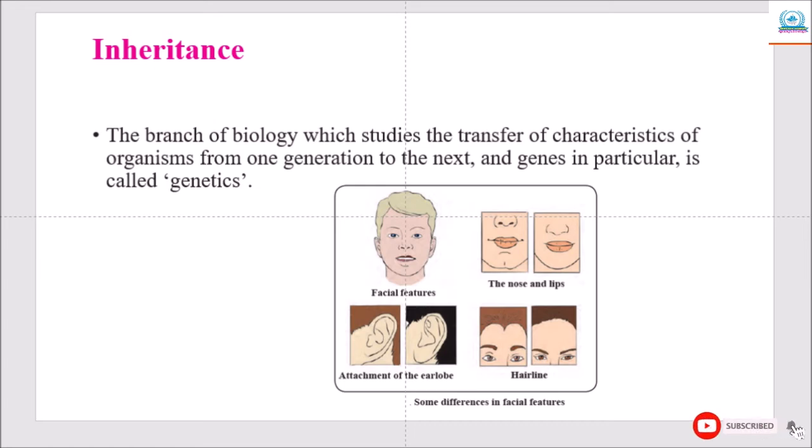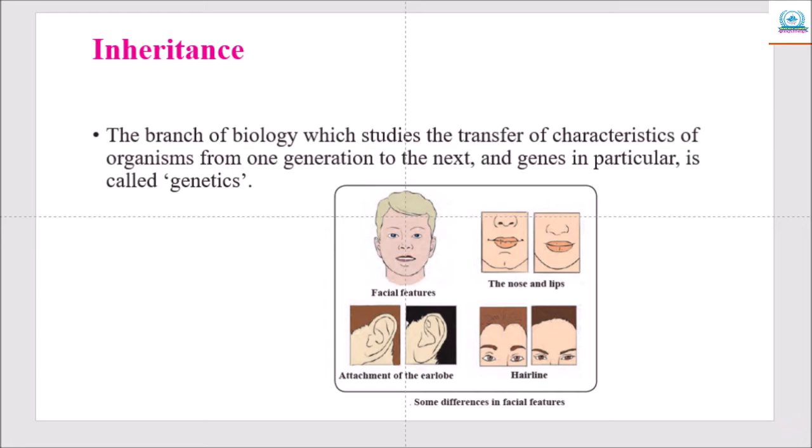So, inheritance. Inheritance is the branch of biology which studies the transfer of characteristics of one generation to the next, and in particular is called genetics. New progeny is formed through the process of reproduction.